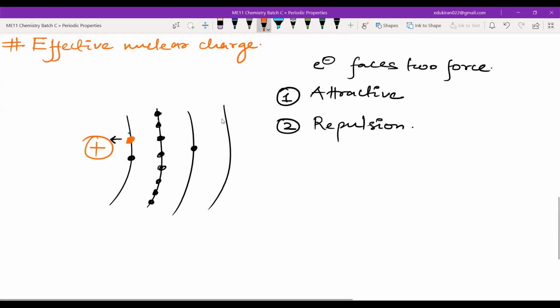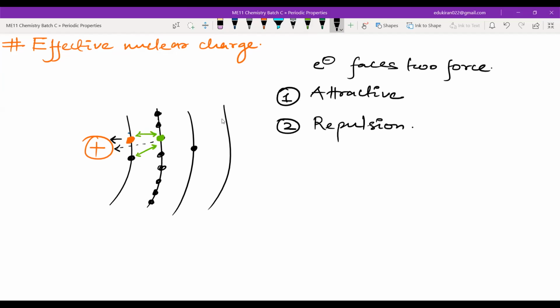Now, if we go to the second shell and talk about this electron, it will be experiencing some nuclear charge, some attraction from the nucleus, but it will also be experiencing some repulsive forces from these electrons. Right? These electrons will be repelling it. Yes or no?